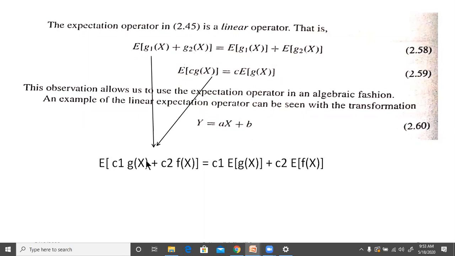This is generally known as the linear combination, where we write E of c1 g(x) plus c2 f(x) is equal to c1 E of g(x) plus c2 E of f(x). So this is just the combination of these two.